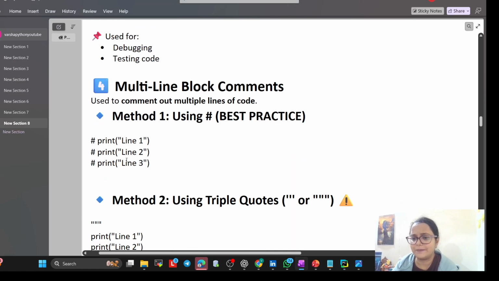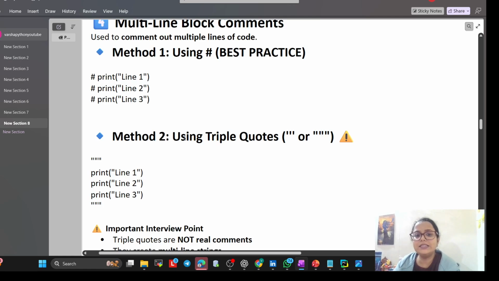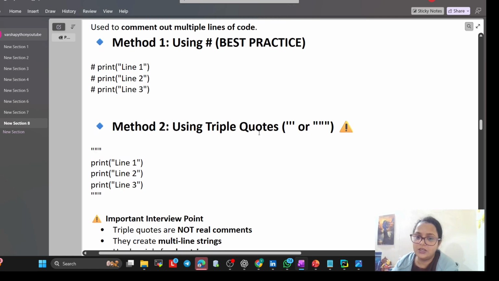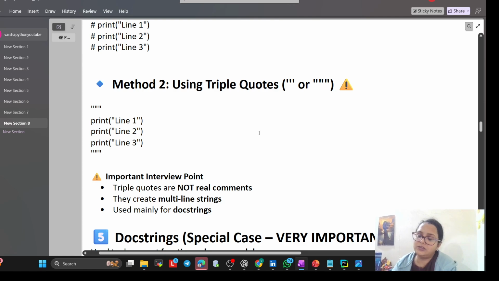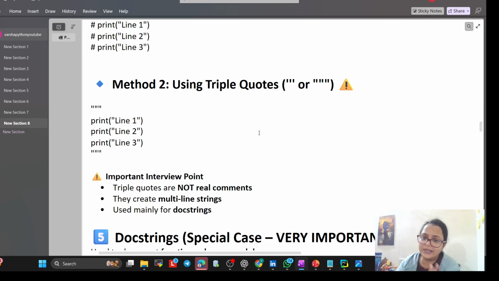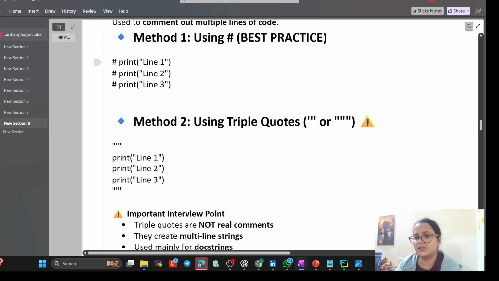Multi-line block comment is the same. And one is triple quote. In real life we do not really use triple quotes for comments, because they create a multi-line string and are mainly used for docstrings. I never used them this way, but to show you people I can show you. Generally we use the single line comment only.